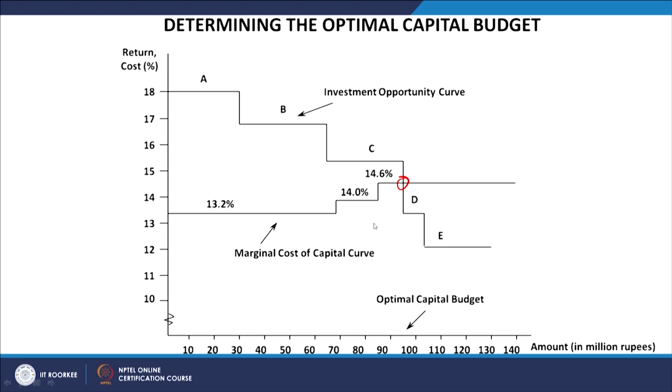So, this is the structure we have worked out here, right. On the y axis we have taken the return and the cost in percentage terms, here we have taken the possible investment to be made, and here we are taking the investment opportunities.